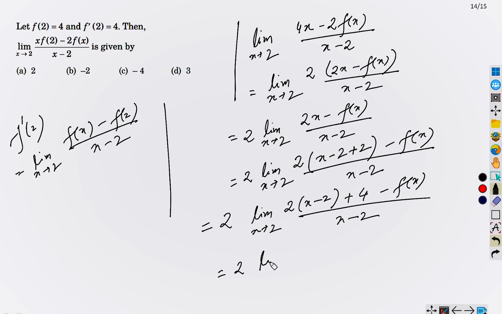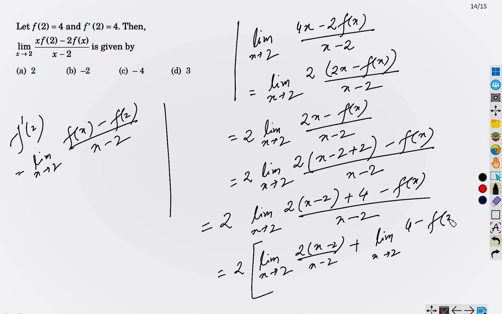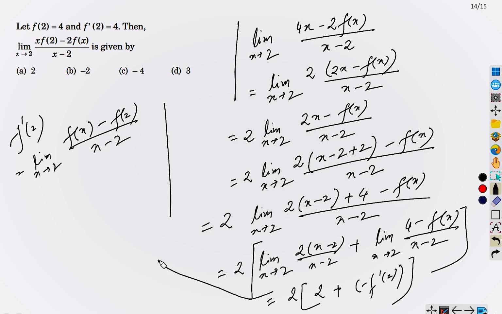Now if we separate them, we have limit of 2x minus 2 upon x minus 2, plus limit x tends to 2, 4 minus f(x) upon x minus 2. Now it is clear from here, it is 2 and this one is minus of f dash 2, right? So finally we obtain our answer.